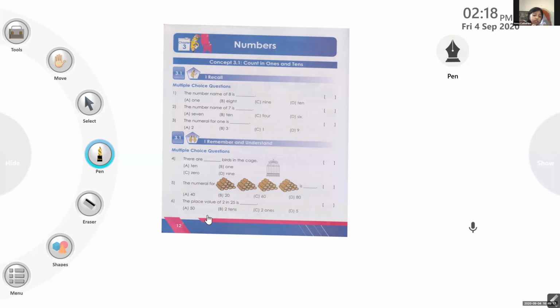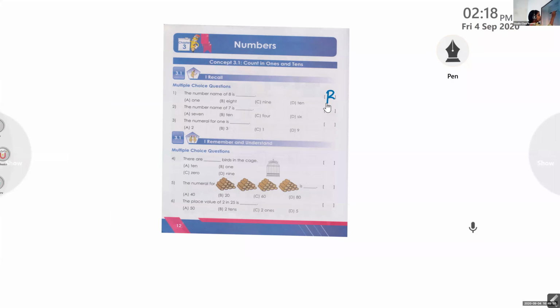And we have the options: A, O-N-E, 1. B, E-I-G-H-T, 8. C, N-I-N-E, 9. D, T-E-N, 10. So Anna Catherine, what is the correct option? What's the spelling of 8? E-I-G-H-T, 8. Good girl. Which letter? Option B. Very good. So we can write B here and put a tick mark for option B.